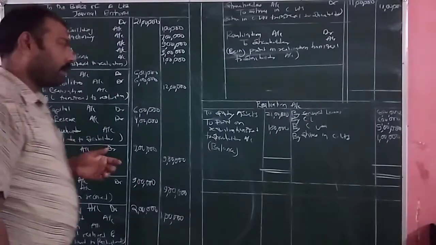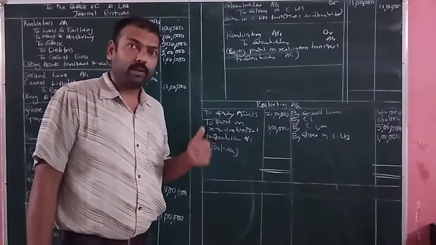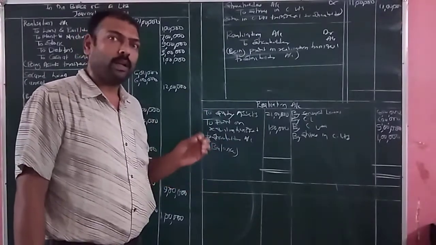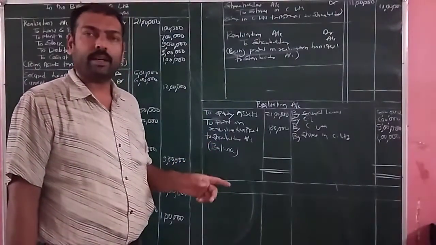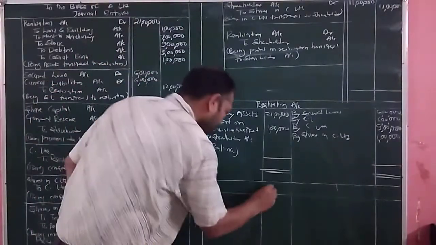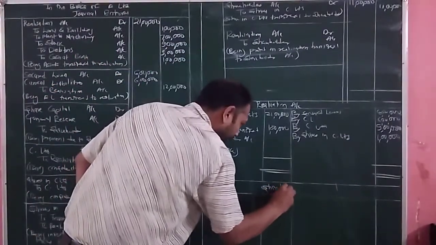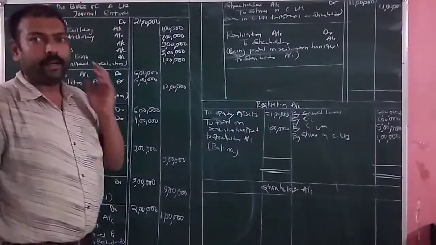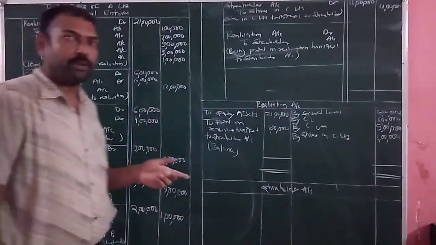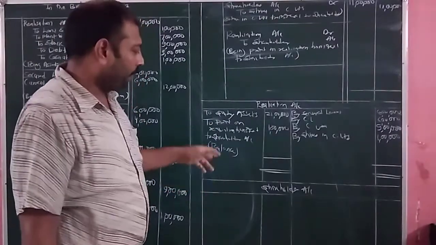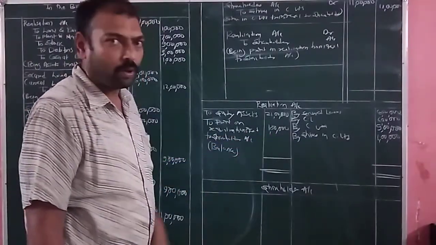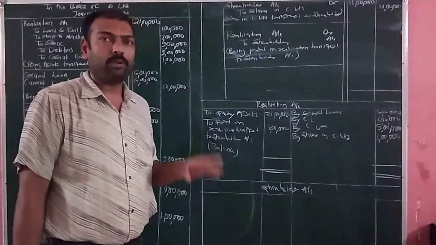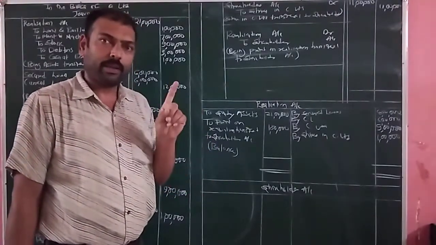The method to know whether we had solved the question right or wrong is done through the realization account and the shareholder account. If the balance of realization and shareholder account are the same, then it means that we had solved the question correctly. So the balance in the realization account stood at rupees how much? 1 lakh rupees. So the shareholder account should also have the balance of rupees 1 lakh.